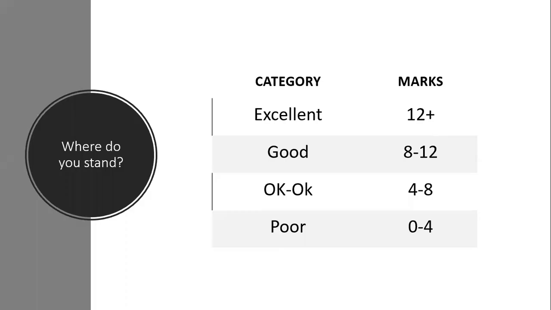First and foremost, let us understand where you stand. For QT, I have done a different sort of categorization as compared to the other sections. If you are scoring 12 plus, you are excellent at it. If you are scoring 8 plus, then you are good at it. If you are scoring 4 to less than 8, then you are average at it. And if you are scoring less than 4, then I would say you need to improve. You are poor in it. Needless for me to point it out, but serious work needs to be done.